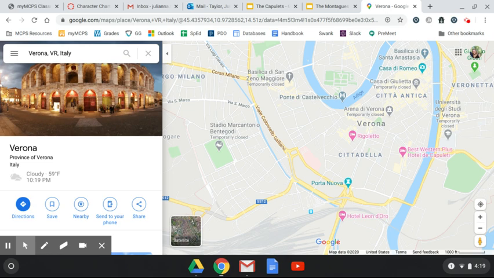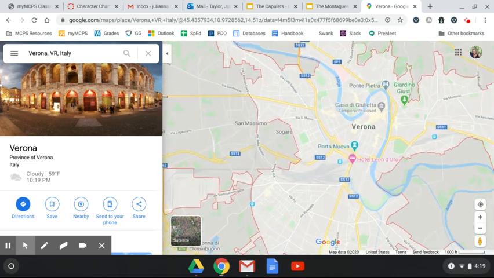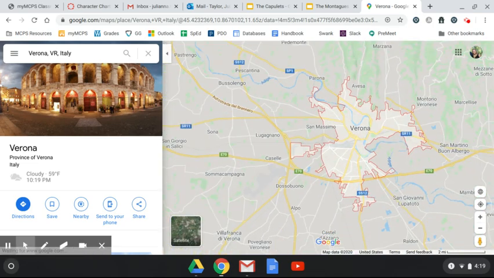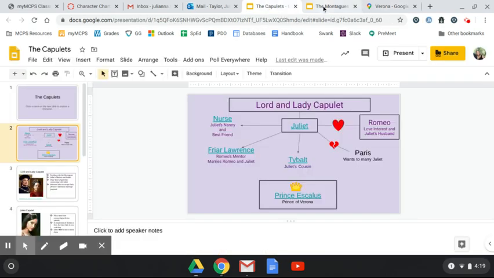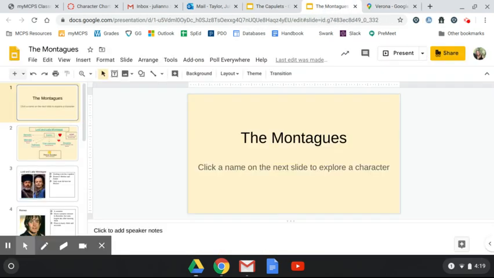But in the original play, the play takes place in Verona, Italy, and it starts with these two families, the Capulets and the Montagues. Now, I'm going to briefly go over the Capulets and the Montagues and then run through a short summary of the first half of this play, because you're going to read it and then you're going to watch it as well.